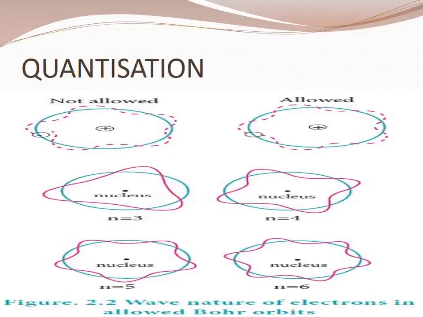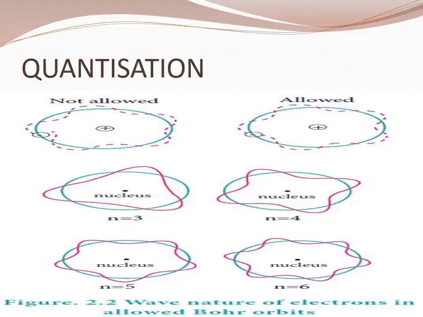So rearranging it, 2 pi r equal to n lambda. Circumference of the circle 2 pi r equal to n lambda. So 2 pi r equal to n times lambda, which is written as h by mv. Rearranging it, mvr equal to nh by 2 pi. Further we will get the angular momentum. These are the wave nature of electrons in Bohr orbits. See the picture.